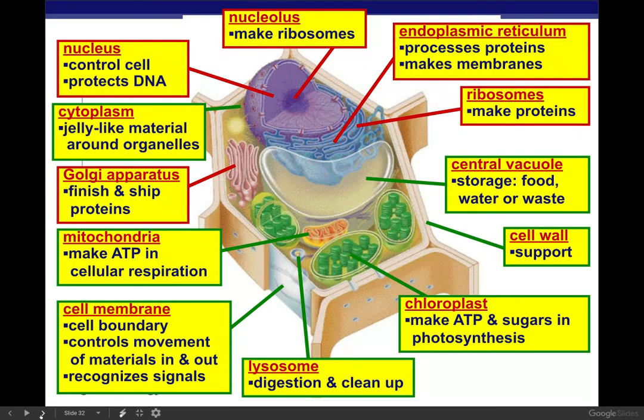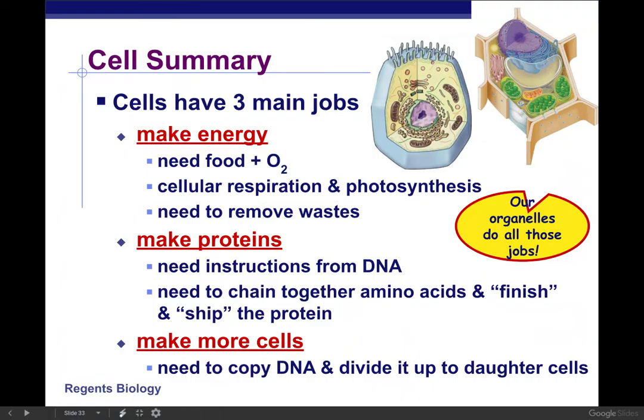Do we have any more slides? Yep. So the plant cell, the only things that we add are these chloroplasts that make all plants green. Then we also have the central vacuole, or the large water vacuole, which is going to hold all the water in the plant because plants need water. And then lastly, we're going to have our cell wall on the outside, which is going to provide structure and support for the cell.